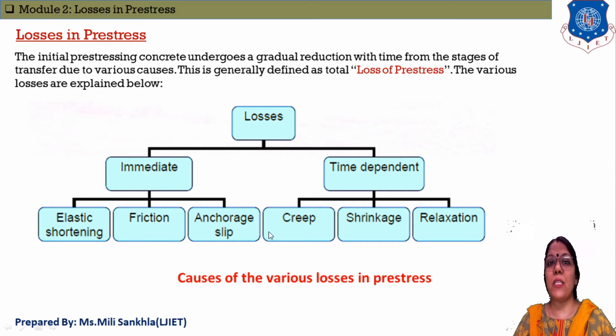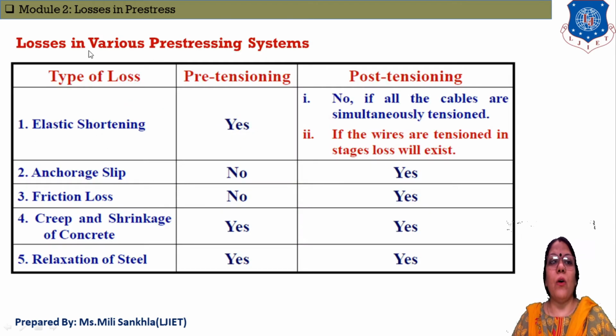And again, losses are classified in two classifications. First is immediate losses, second one is time dependent losses. In immediate losses, we count elastic shortening, friction, and anchorage slip. In time dependent losses, we identify creep, shrinkage, and third one is the relaxation of steel. Okay, now losses in various pre-stressing systems.